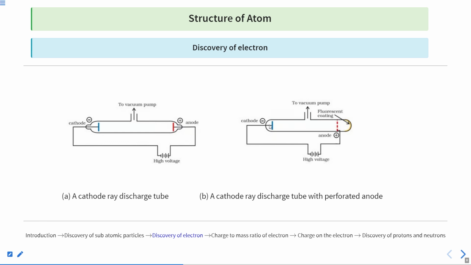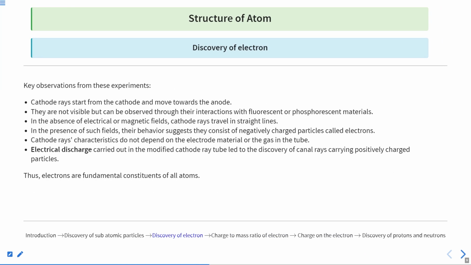I am not saying that electrons are just coming out of the wire and moving all over the area. Instead, what is happening is that the small amount of gas present here, due to high voltage, gives the electrons enough energy to come out of the atom and move through this canal, because it is positively charged. So these electrons will be attracted here and strike this surface. So they are moving from the cathode side to the anode side. Clear? Okay.